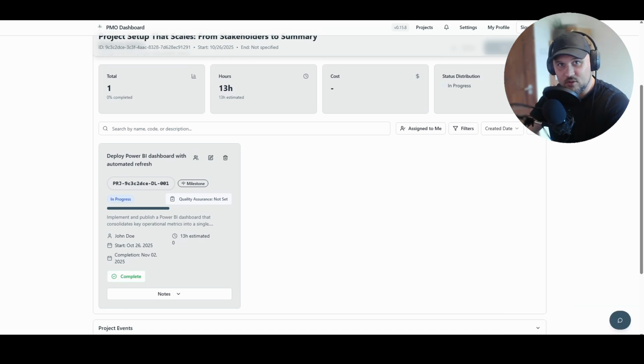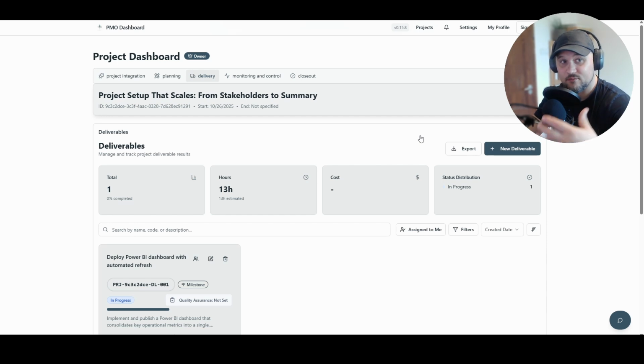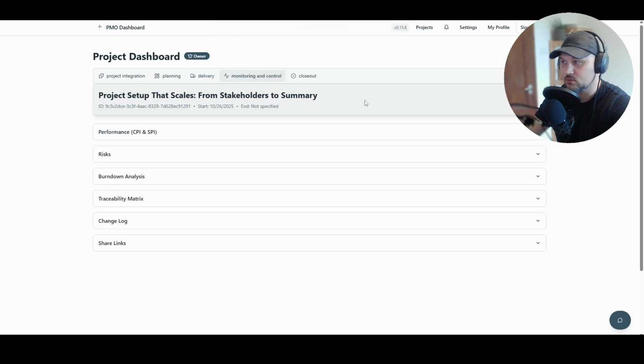Okay, let's continue with step 4. In this step, we are going to link the whole context. We are going to identify risks, assumptions, and dependencies. After creating the first deliverable, we are going to navigate to the next module, which is monitoring and control. We are going to identify our first risk.